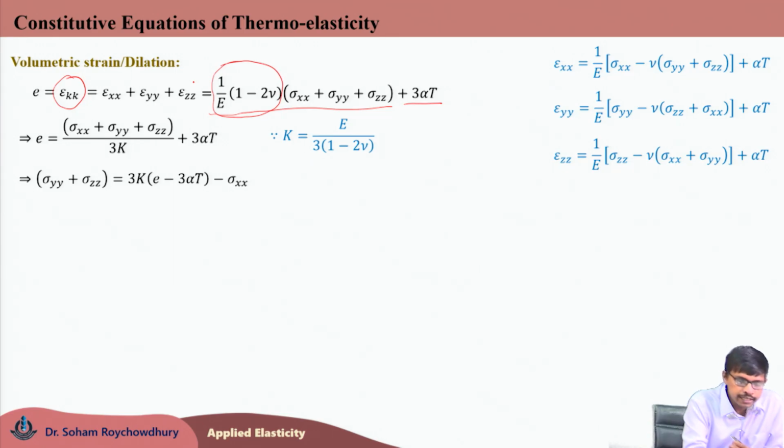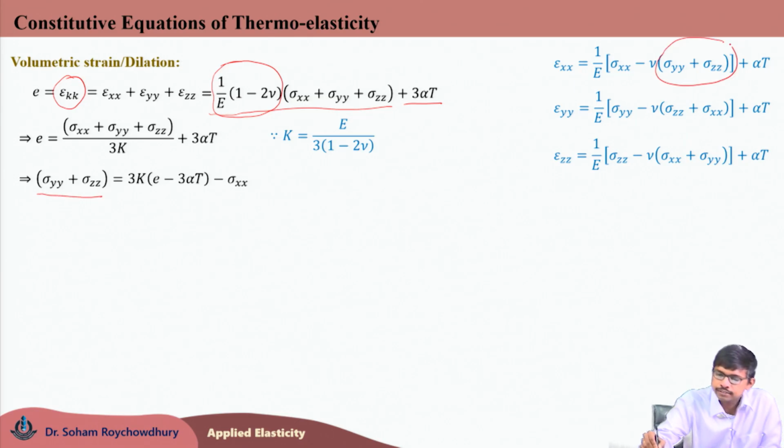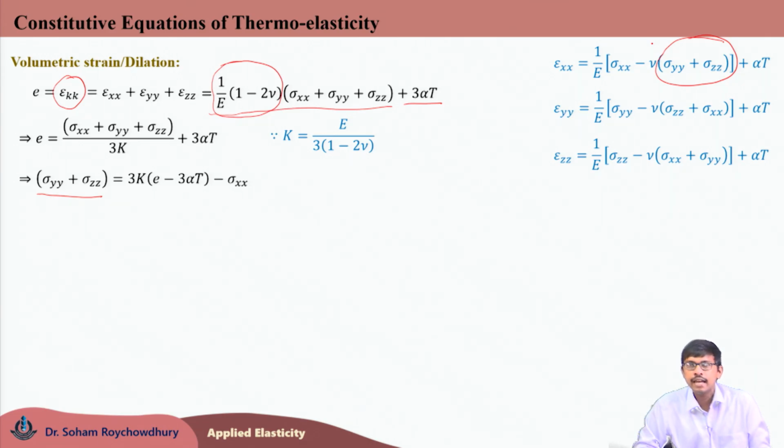So, our objective is to replace sigma yy and sigma zz in the first strain expression epsilon xx in terms of sigma xx. So, this part of sigma yy and zz I want to write in terms of sigma xx, so that on the right hand side of epsilon xx only one normal stress corresponding to epsilon xx is present, that is sigma xx.